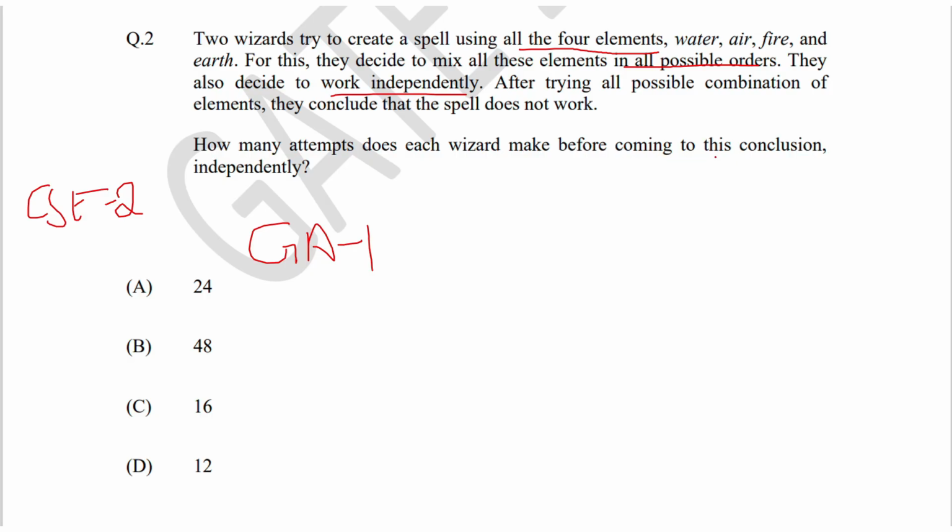to this conclusion independently? So basically there are two wizards which try to combine the 4 elements in all the possible orders and try to check if the spell works. They have asked how many attempts does wizard 1 or wizard 2 make before coming to the conclusion.